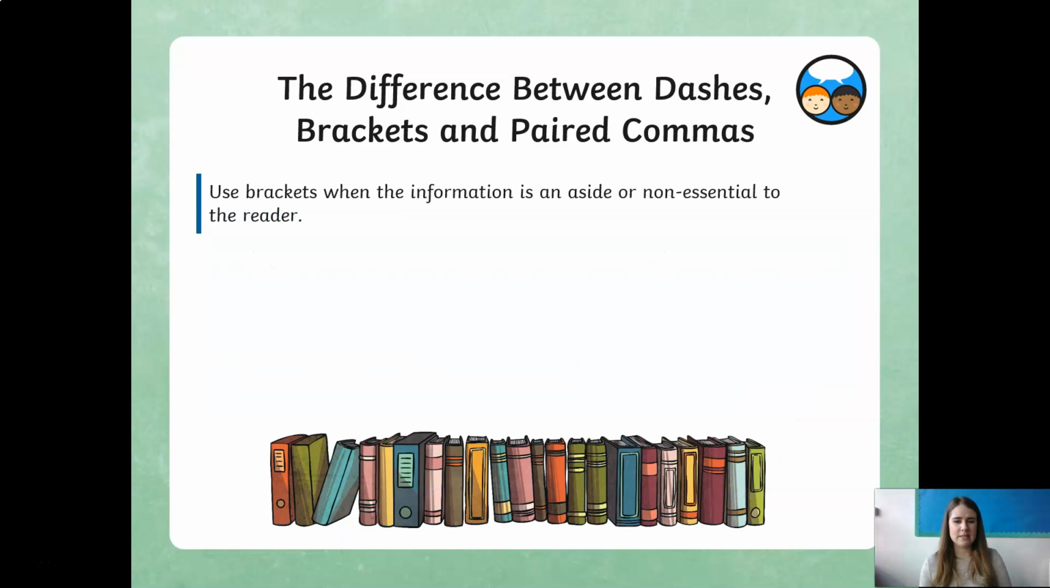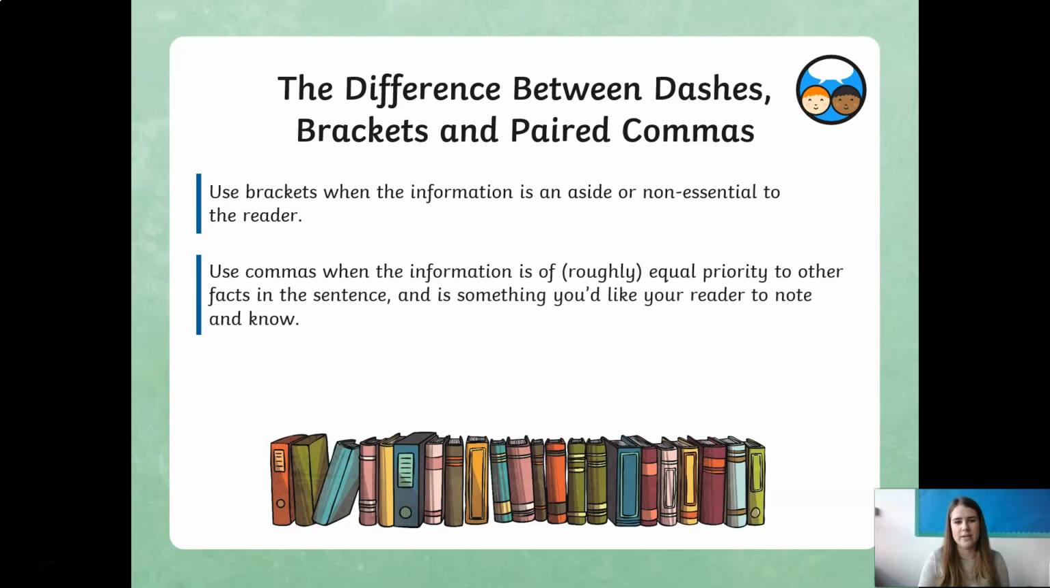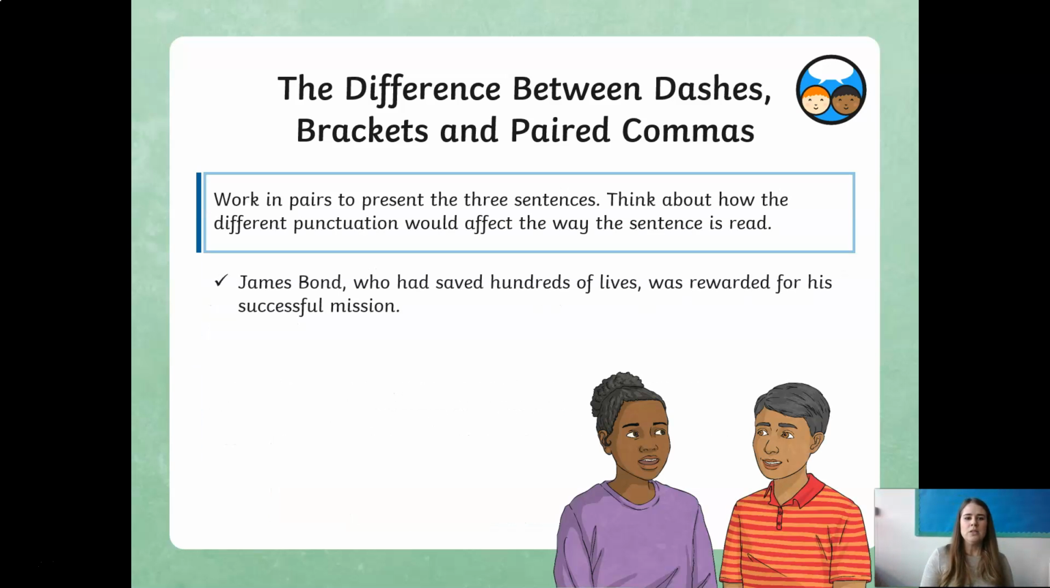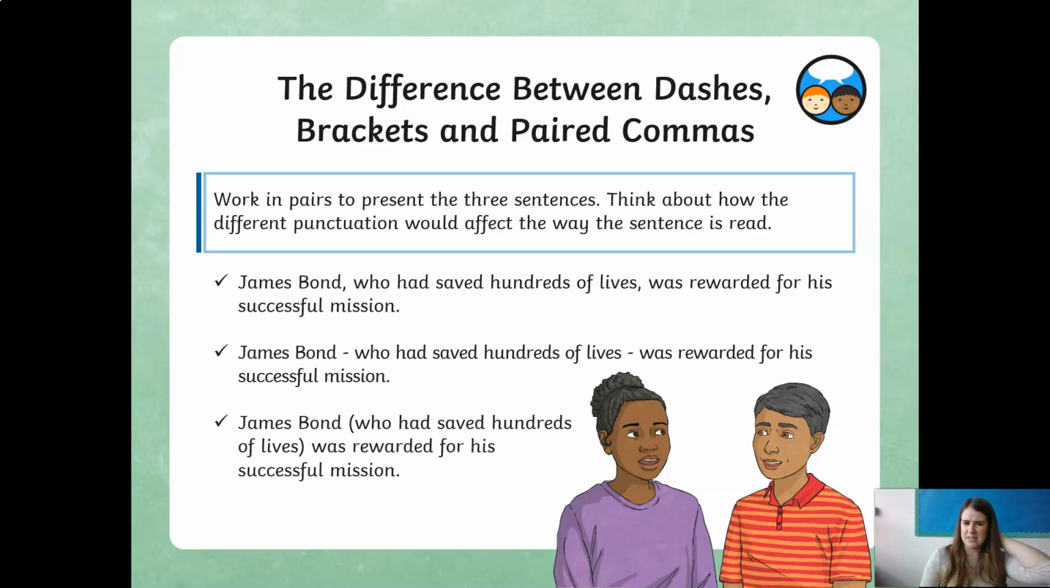Now, when we use brackets, the information is information where we can just get rid of it. It's information that isn't necessary. It's not going to make a difference to the outcome of what we're reading or trying to explain. Now, when we use commas, there's a balance of it being an equal priority or equal to being got rid of. So it's something you'd like the reader to know about. So what I want you to do is think about these three sentences here, and think about how the different punctuation would affect the way the sentence is read.